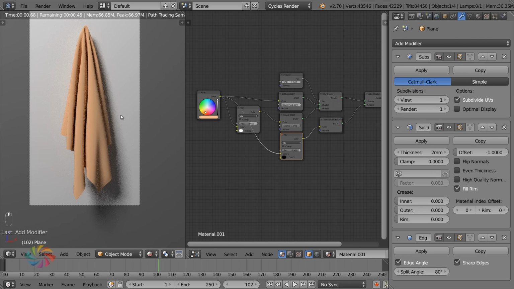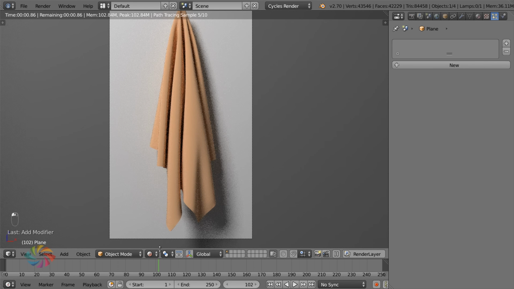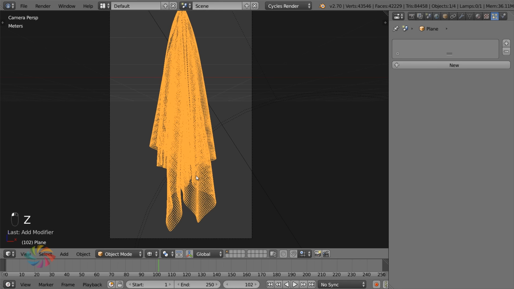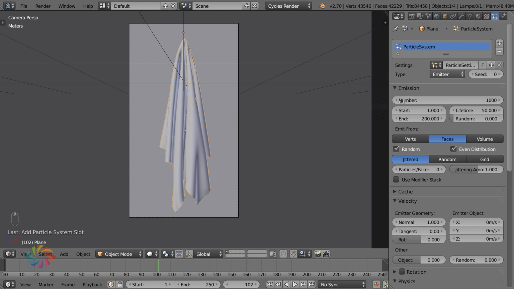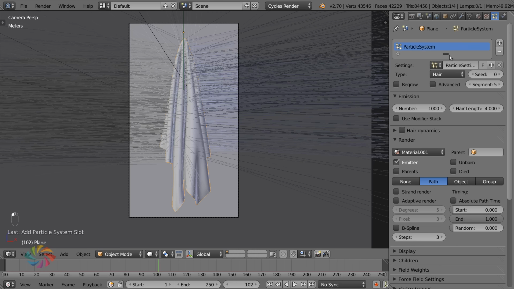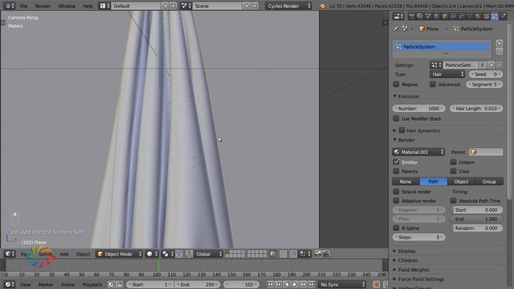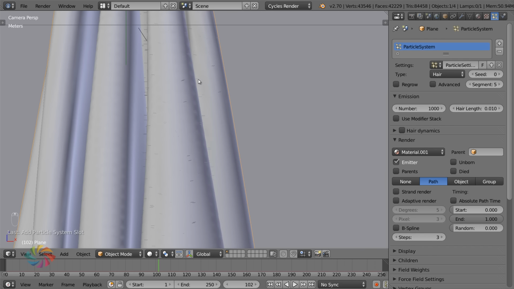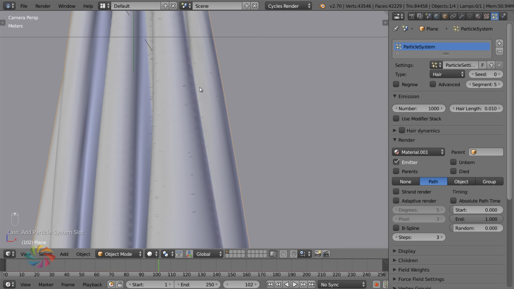Everything's ready to go. We can now get into the particle system. Yay, finally. All right. Sorry. Okay, so add a new particle system to our mesh here. And of course, we want to be creating hair, fur, whatever. So the type is going to be set to hair, okay? Now, the length of the hair, I'm going to set to 0.01. So that's generally about the right length for this sort of size. If it was bigger or smaller, you'd want to adjust that. But you want something about that size.